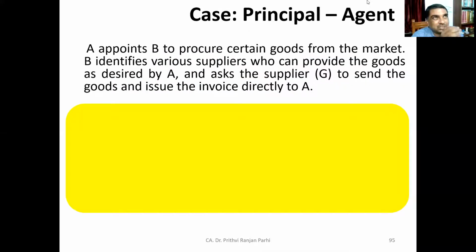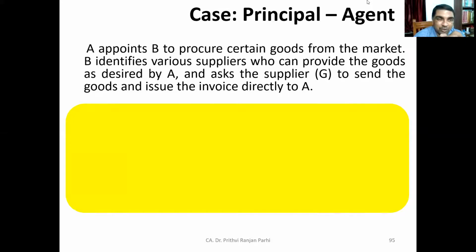Let us quickly discuss a few more cases relating to principal and agent. Now you please decide what will happen in this situation. Let us say a past case I'm narrating before you. Just have a look at the slide also. A appoints B to procure certain goods from the market.